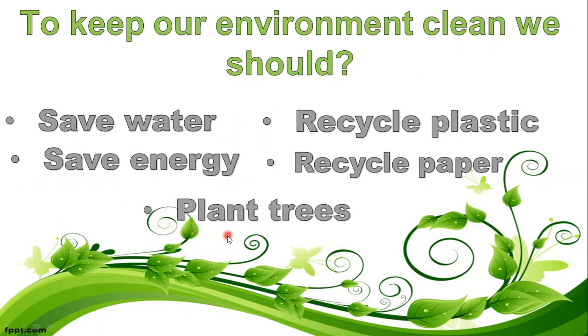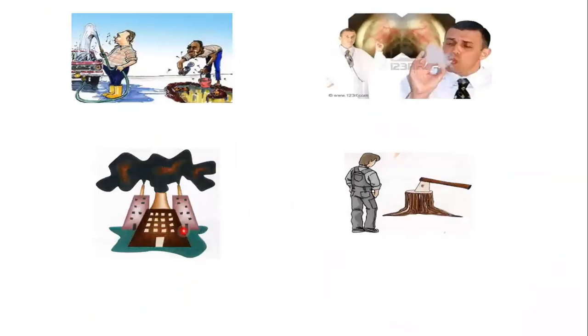And we should plant trees. These are some collocations we should do to keep our environment clean. I repeat, we should save water. We should save energy. We should recycle plastic. We should recycle paper. We should plant trees.